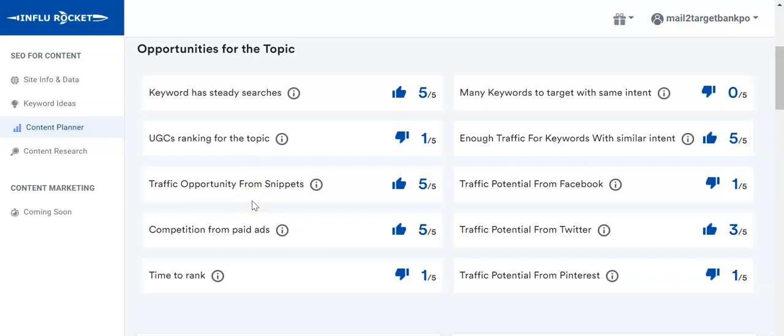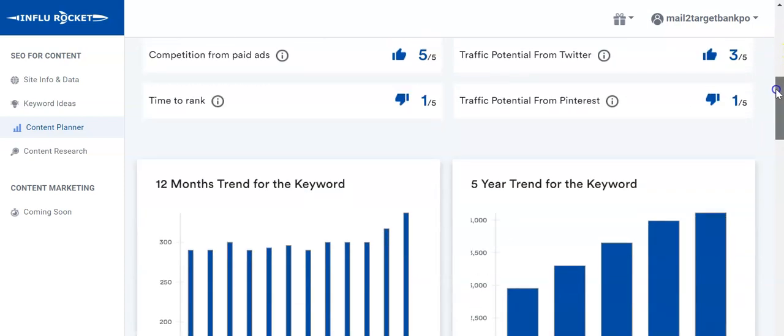Traffic opportunity from snippets. It has a good amount of opportunity from snippets. So if you shoot for this keyword, shoot for the snippets. And here you can see some information regarding this particular opportunity. If you try to understand further what this metric talks about, you can see here: higher score implies targeting snippets may result in more visibility for your content. So that's what it talks about.